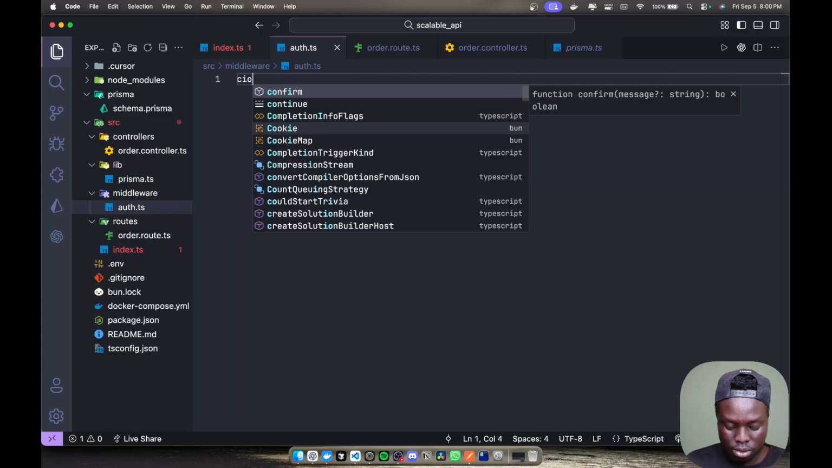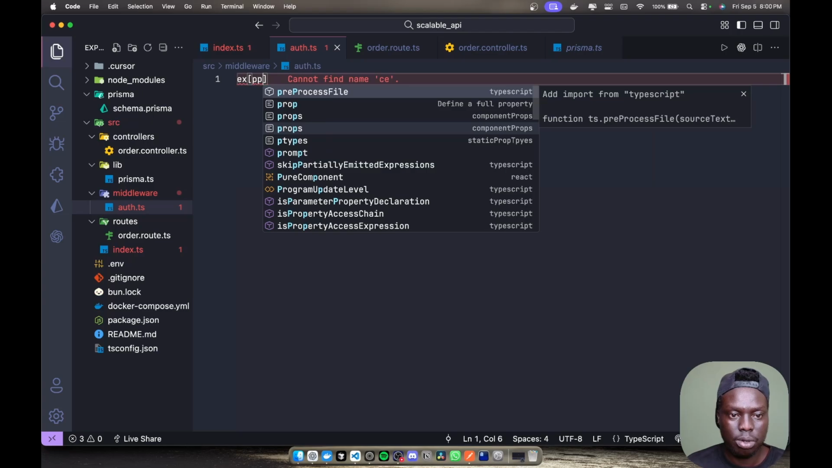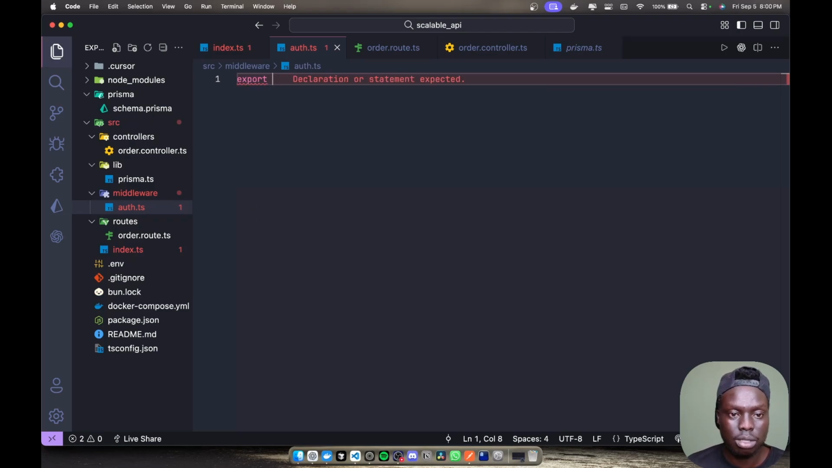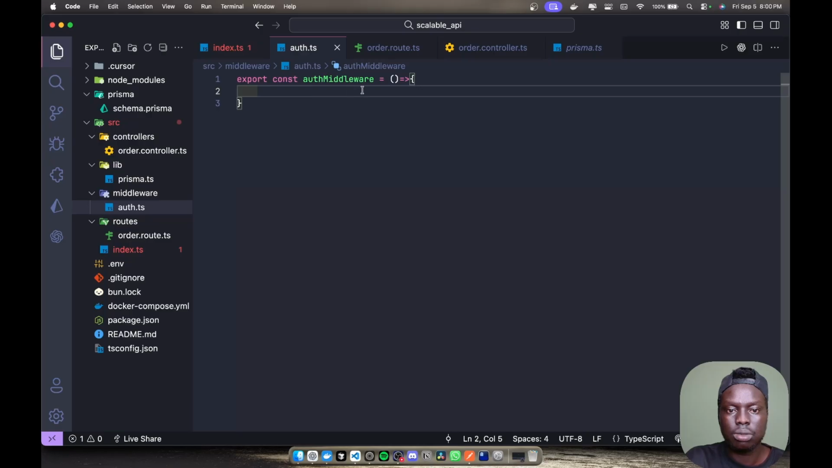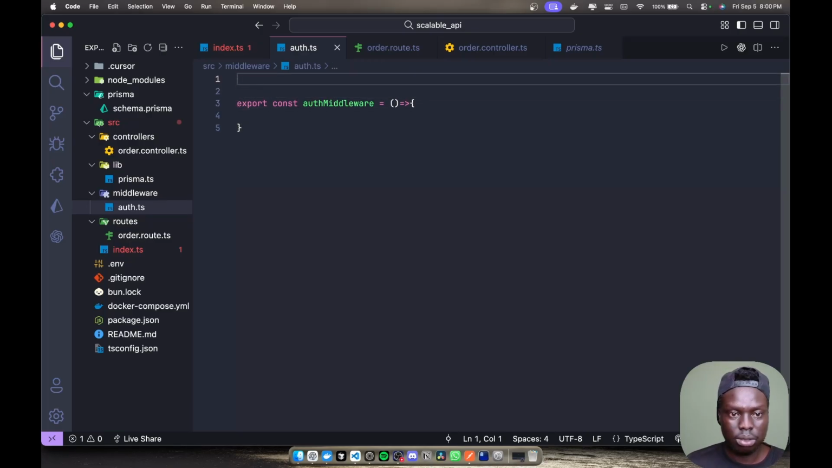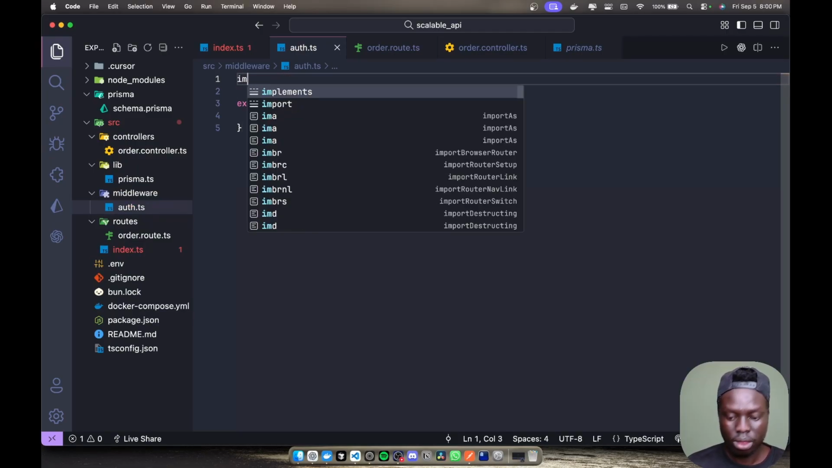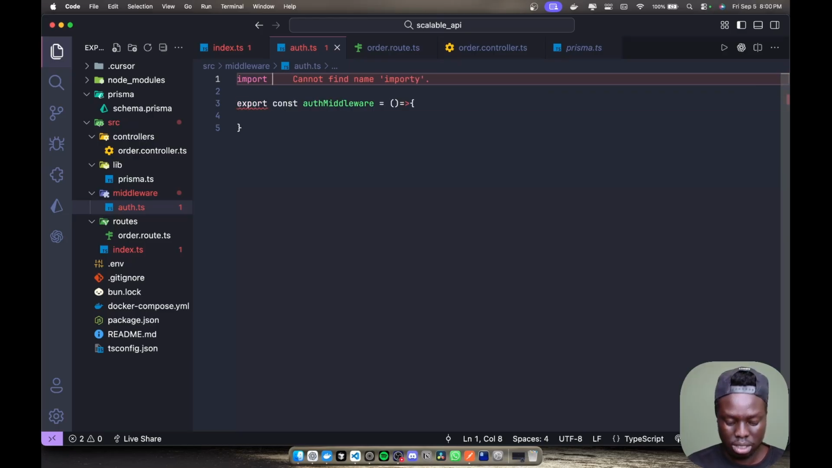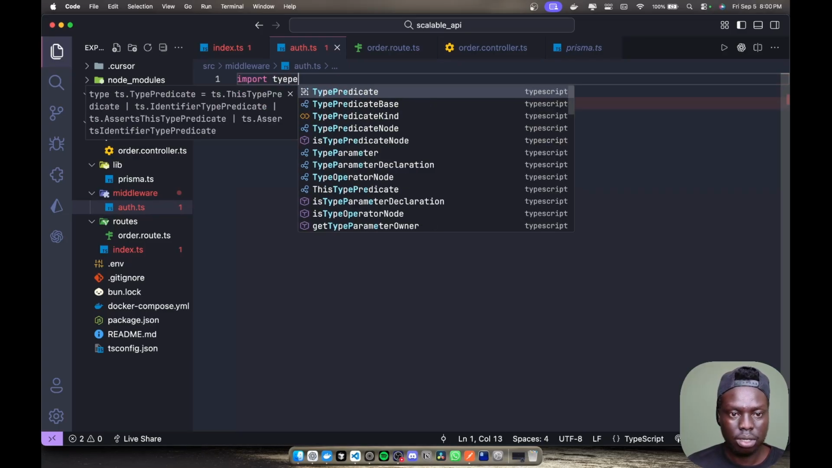Now the best route could be something like export const, and then you can have authMiddleware, something like this. AuthMiddleware is equal to this, and then inside here, this is where you can get things like the types. You can say import type, and then you're getting the type.